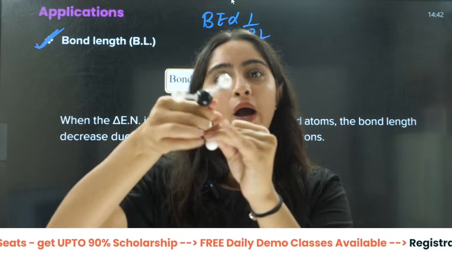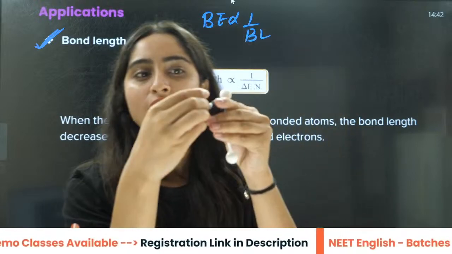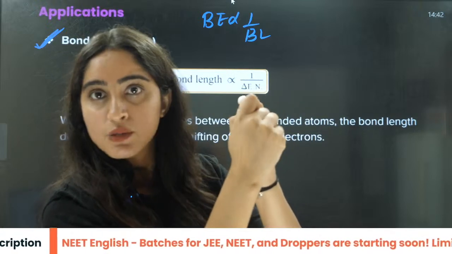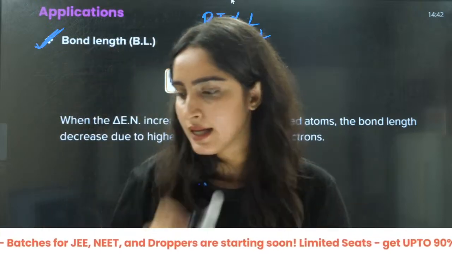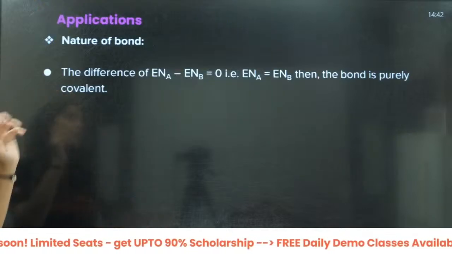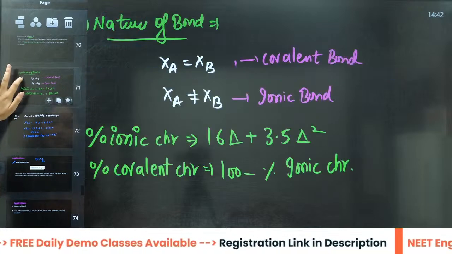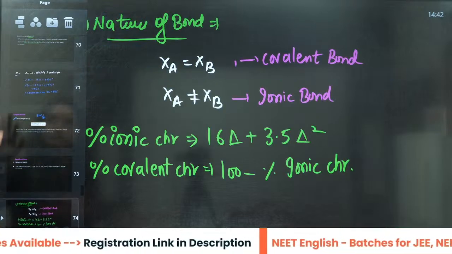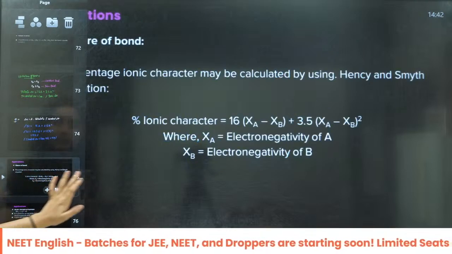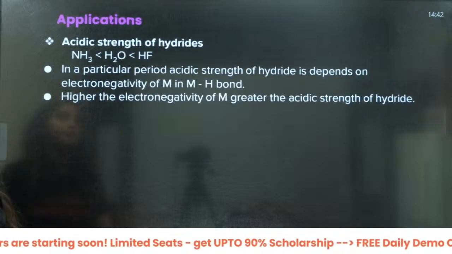Here you have less length, so more energy will be required to break this bond. That is why it is inversely proportional, right? Then you have the nature of the bond, which I already told you. We have also solved questions based on this.